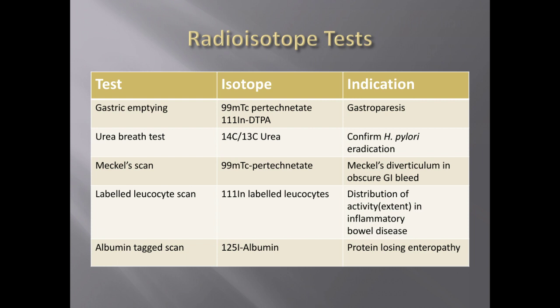And this 13C urea will be used to identify the eradication of H. pylori. 111 indium labeled leukocytes will be helpful in identifying the distribution or the extent of the disease in inflammatory bowel disease. In some conditions like protein losing enteropathy, we'll be using the 125 iodine albumin.